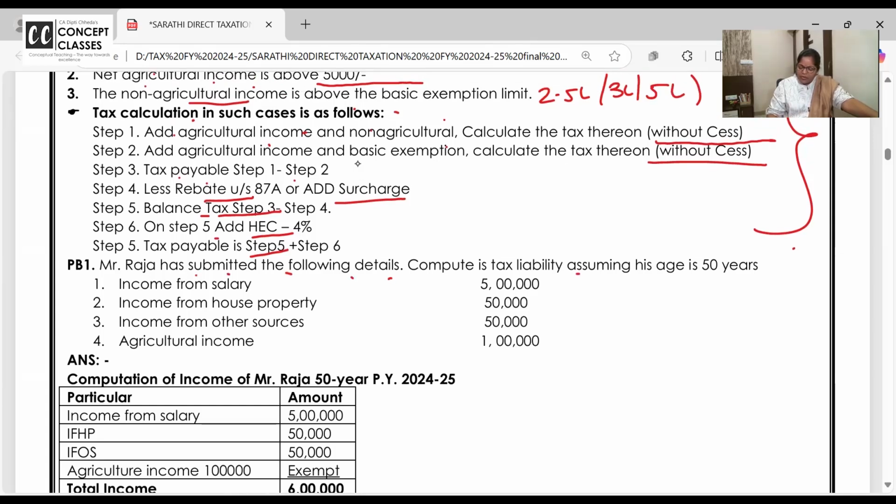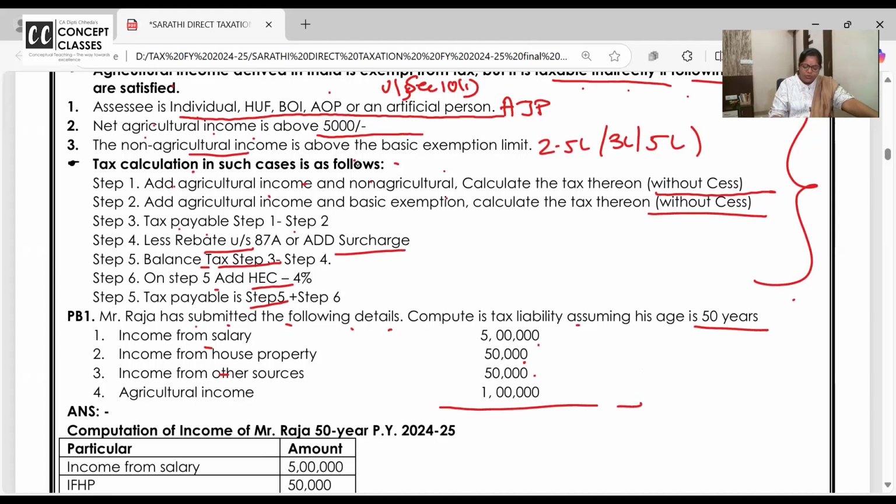Raja has submitted following detail. He is 50 years. Income from salary, house property, other source and agricultural income. Now what's the first condition? SSC should be individual, achieved. Is Raja an individual? Yes. Right. Is the agricultural income above 5,000? Yes. Is the non-agricultural income above the basic exemption? Yeah. Salary, house property, other source, सब मिला के to he's gone above 250 and his age is just 50 years. So what will be the basic exemption to?